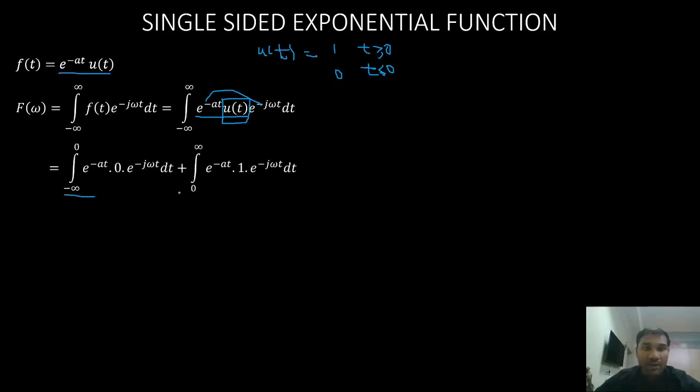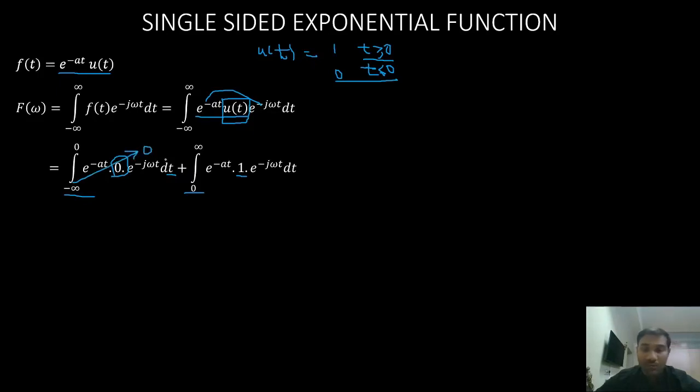Minus infinite to 0 and 0 to infinite. In the first integral, minus infinite to 0, when t is in between minus infinite and 0, the value of u of t is equal to 0, that we are substituting here. And in the second case, from 0 to infinite, that is t greater than 0, u of t is 1. So in place of u of t, we are substituting 1, right? So this first integral is multiplied by 0, so this goes to 0.